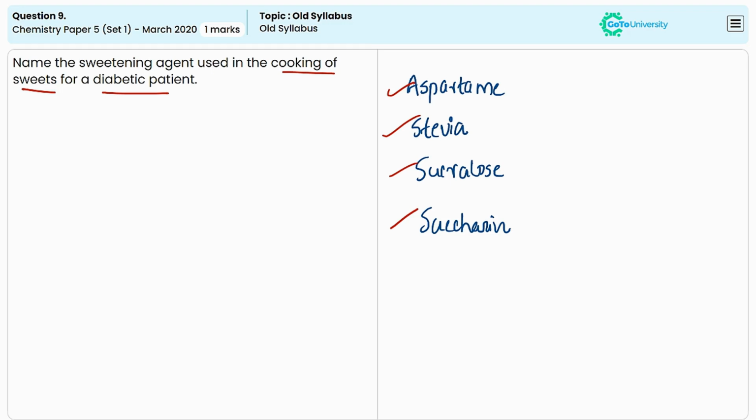The last one is saccharin, an older artificial sweetener that is stable under heat, making it suitable for cooking and baking. However, it can have a slightly bitter aftertaste. So you can write the name of any of these sweeteners to achieve 1 mark.